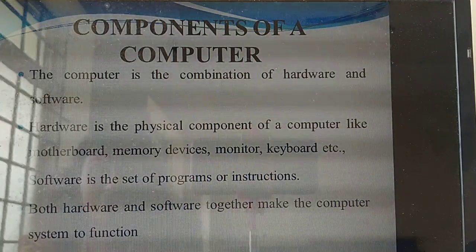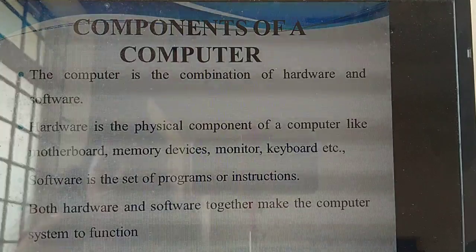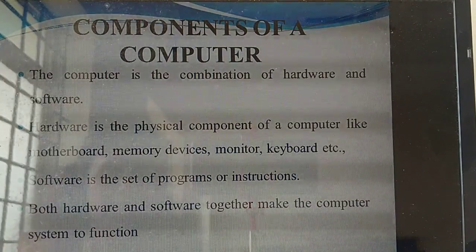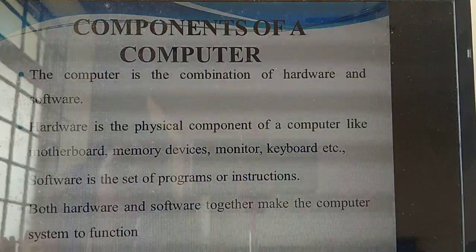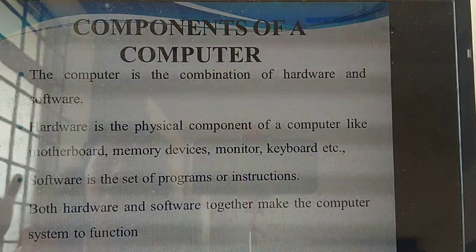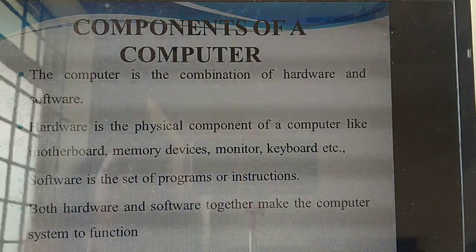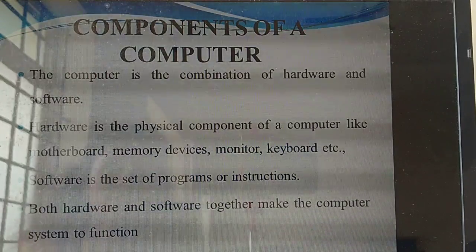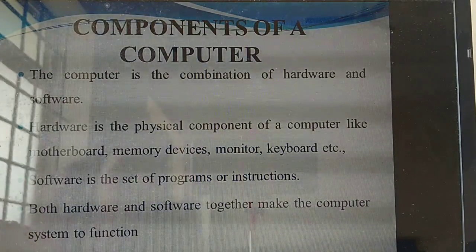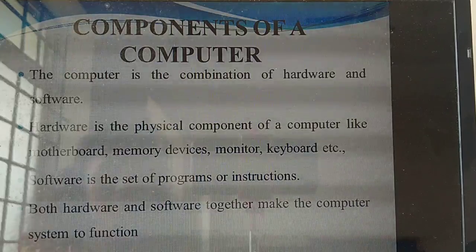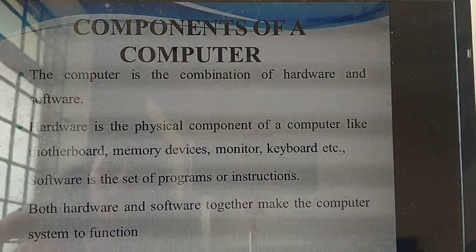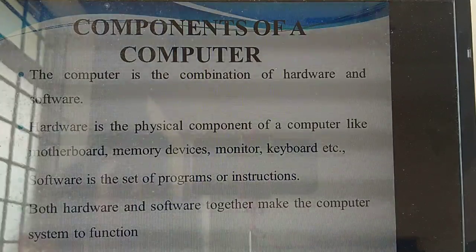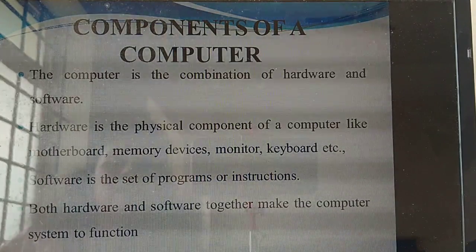Understand? So which one makes the computer system function? Both hardware and software together make the computer system function. So what do you study in the components of a computer? What's the first point? A computer is a combination of hardware as well as software. Before you study these components, first you need to know what hardware is. Hardware is the physical component of a computer.